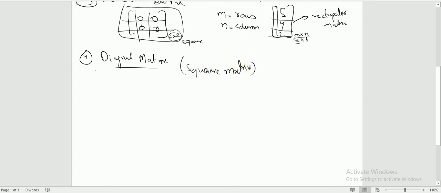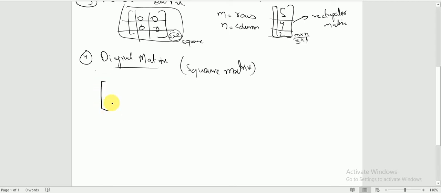How? The diagonal matrix is a matrix in which all the diagonal elements are any kind of number other than 0, but all the off diagonal elements are always 0.